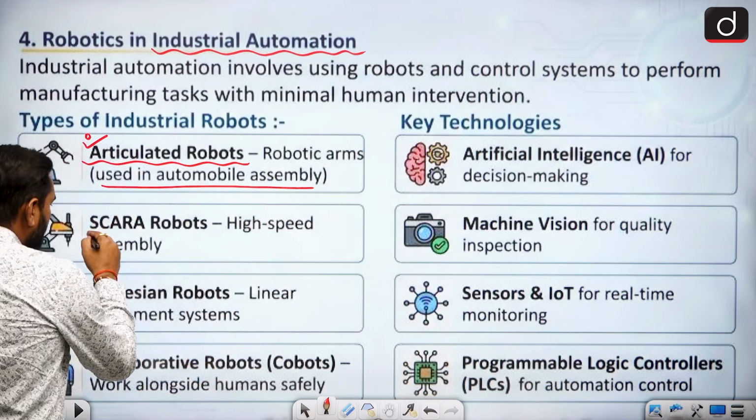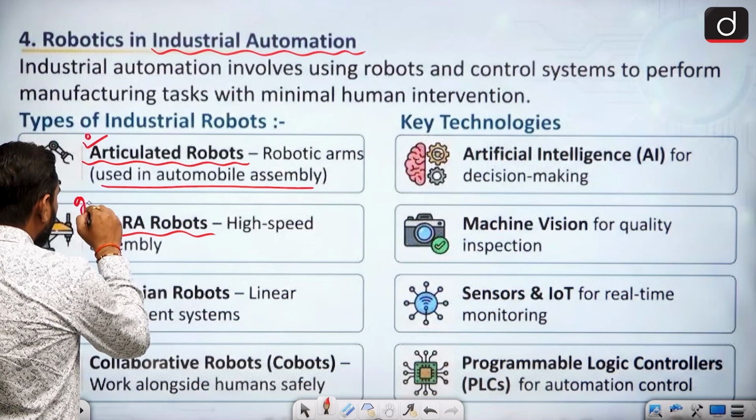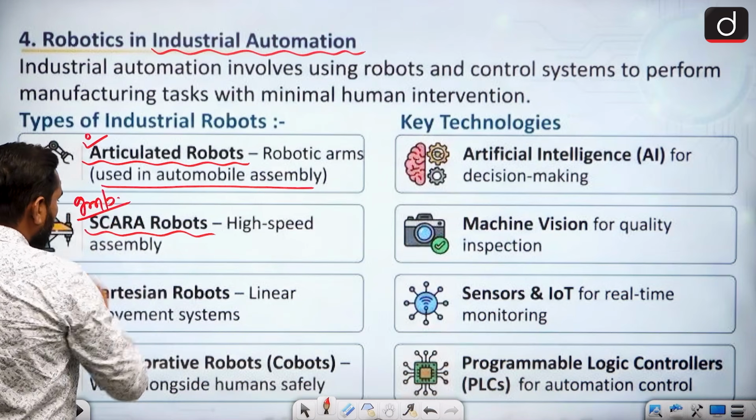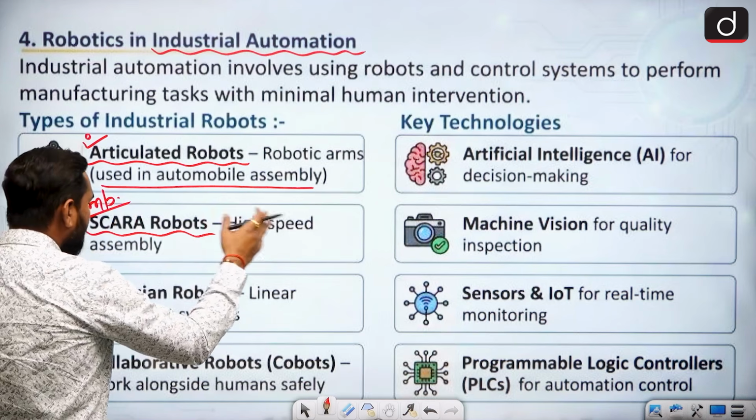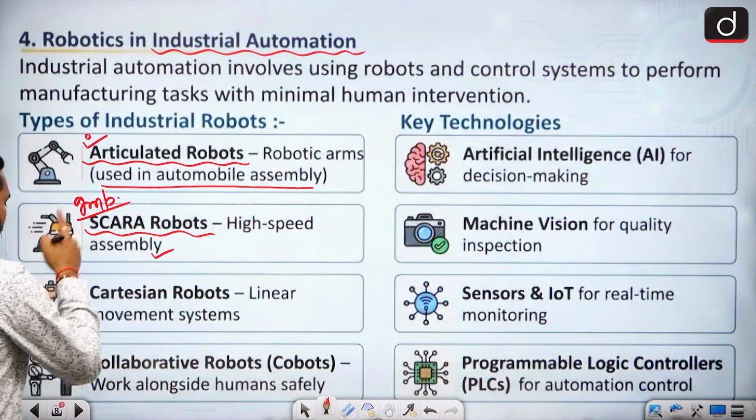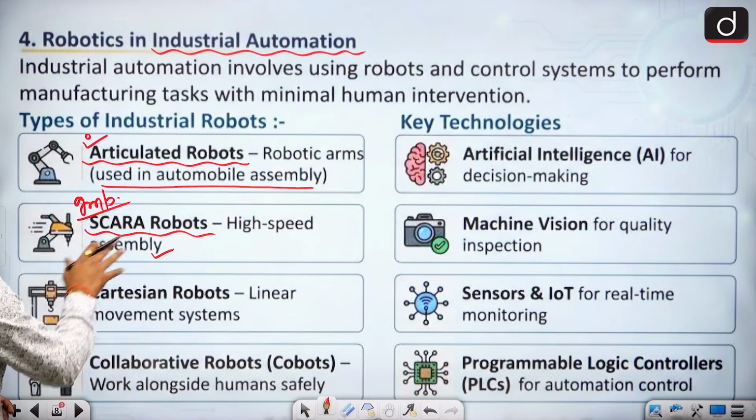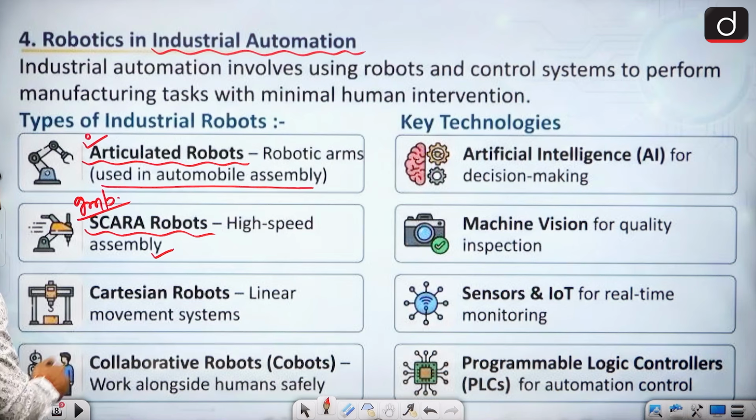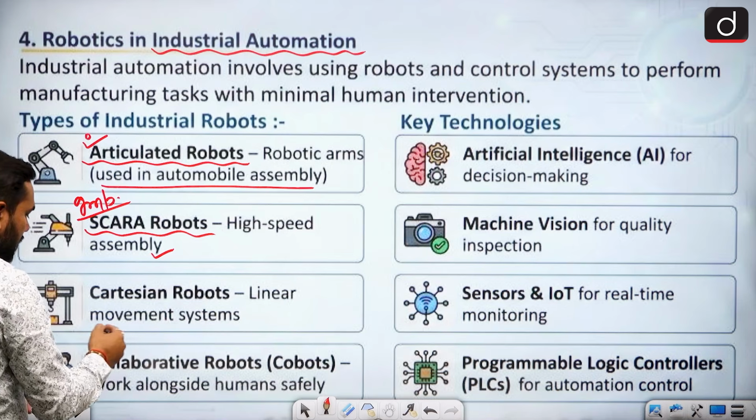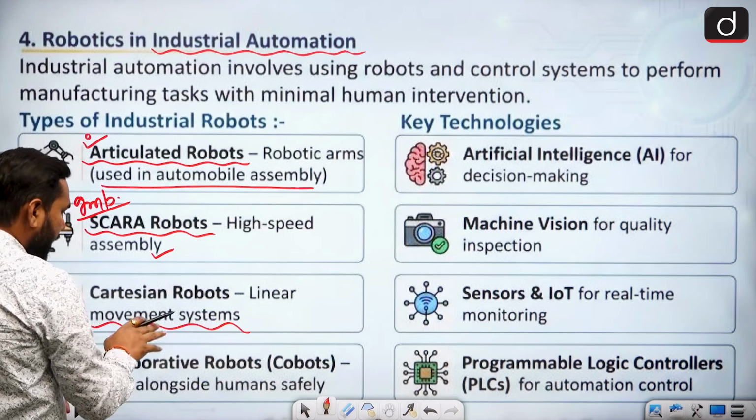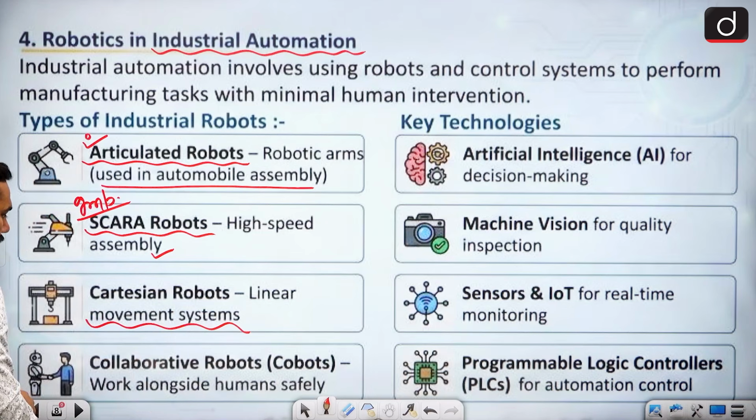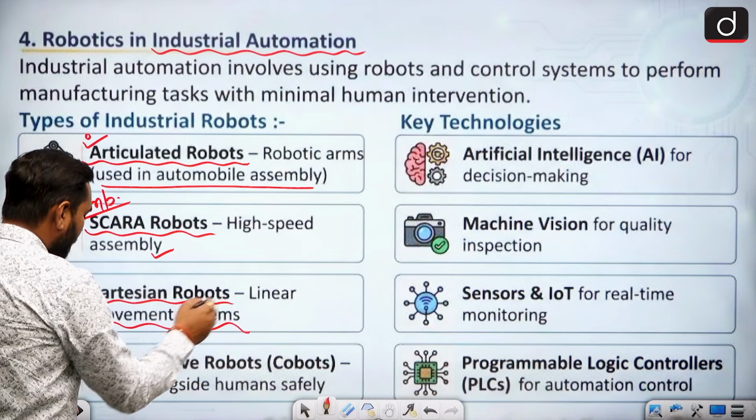As I tell you about the SCARA robot, this is one of the most famous examples. This is your SCARA robot. It is used for high speed assembly, because this is a very famous one. We will talk about it in detail in this video also. Next is the linear movement system. Like I told you about the conveyor belt concept, the Cartesian robot can be there.